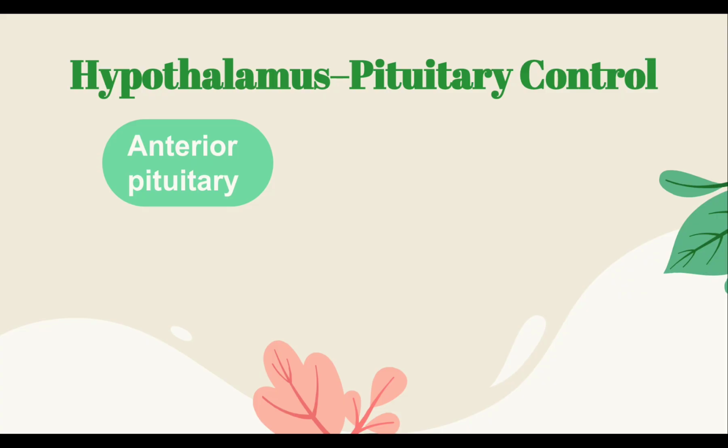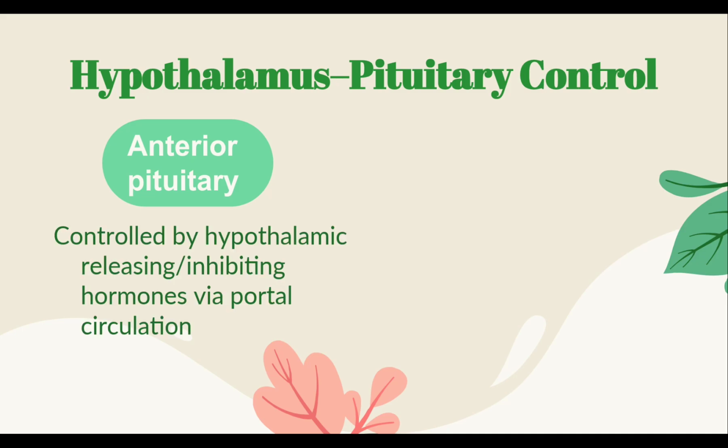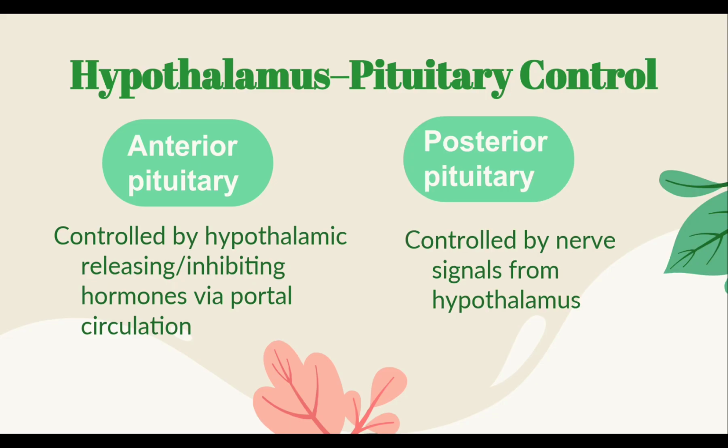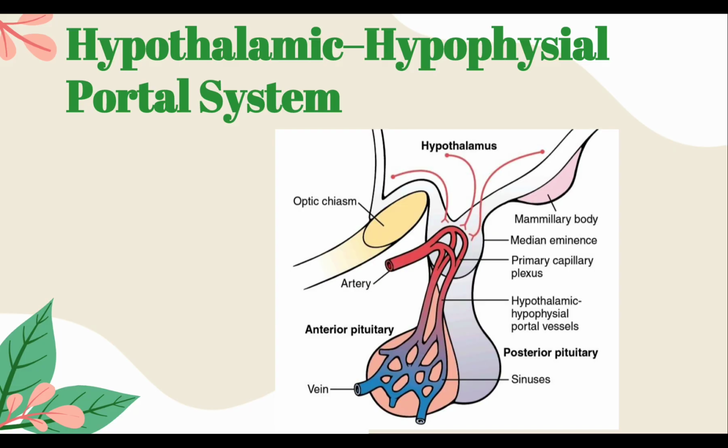Now, the hypothalamus-pituitary control. The anterior pituitary is controlled by hypothalamic releasing or inhibiting hormones via portal circulation. And the posterior pituitary is controlled by nerve signals from the hypothalamus. So these two have different mechanisms. This is an illustration of the hypothalamic-hypophyseal portal system. You can see the anterior pituitary is highly vascular, but the posterior pituitary is not that vascular.